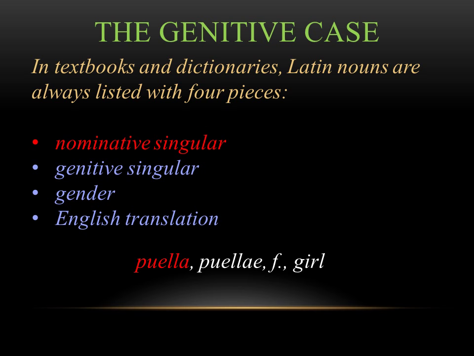Puella is the nominative singular. Puellae is the genitive singular, so it means of the girl. The f dot is telling you the gender. In this case, the word girl is feminine. And finally, you see the English translation here, girl. This is always how words will be listed in any dictionary you pick up.